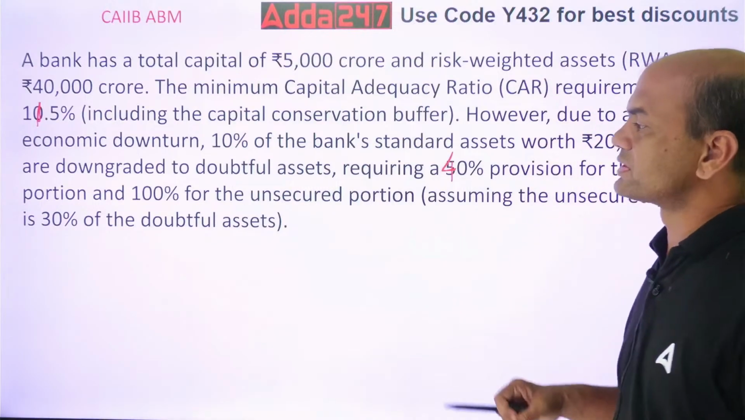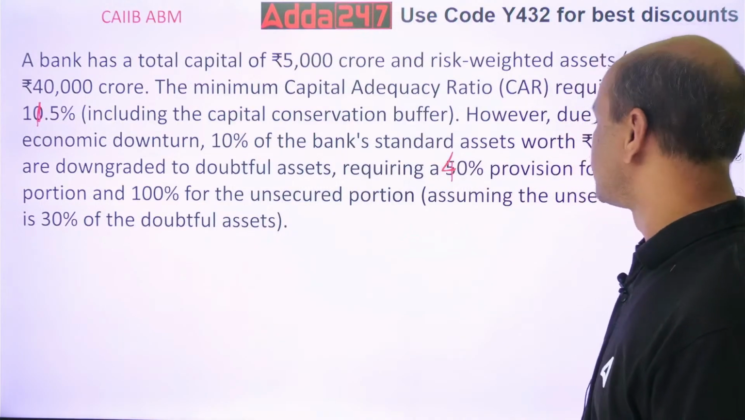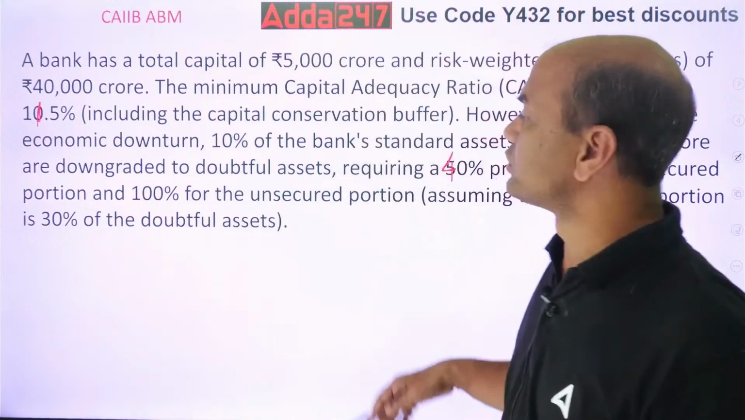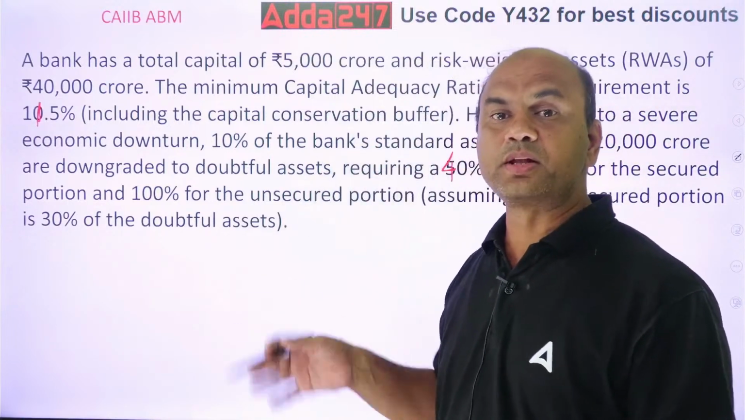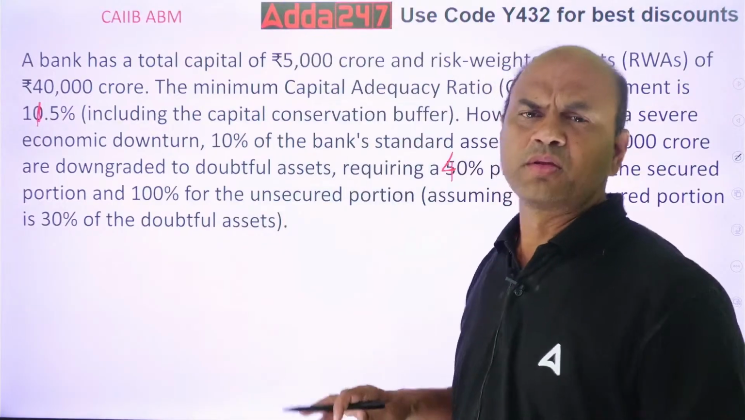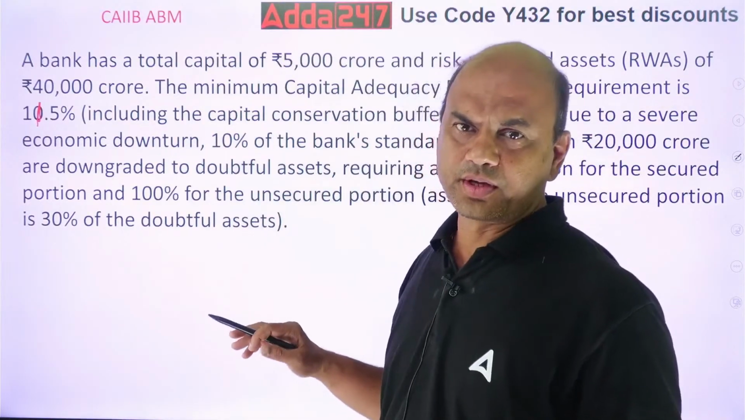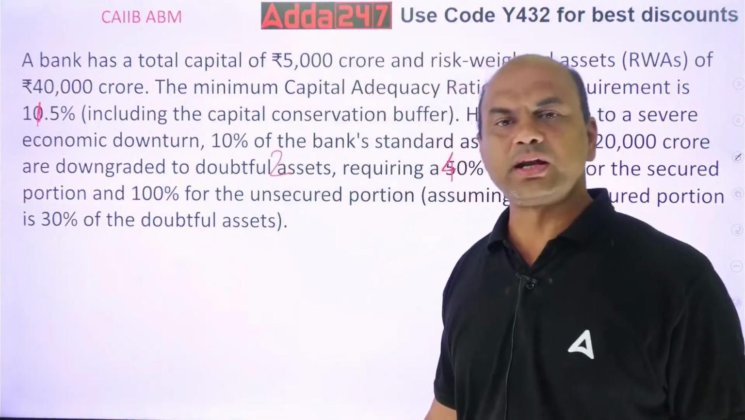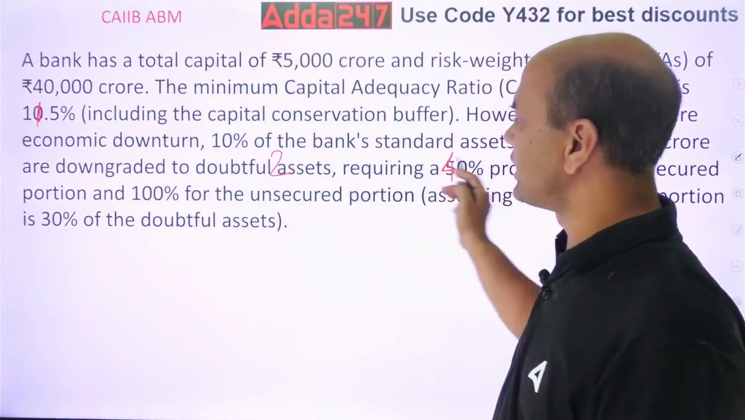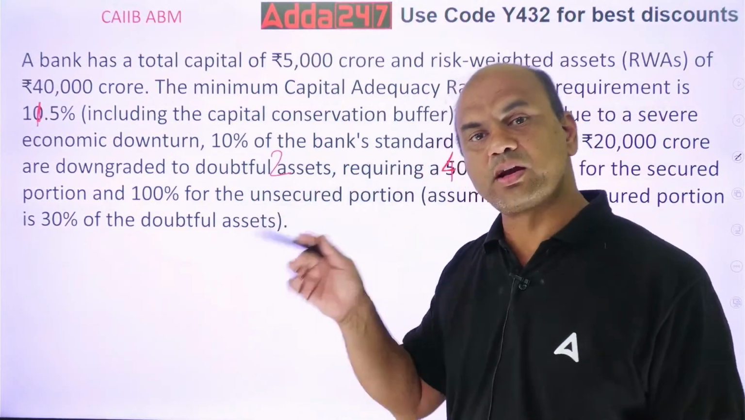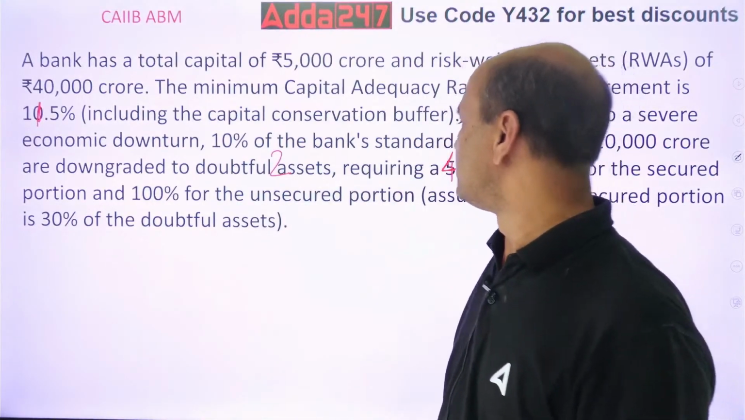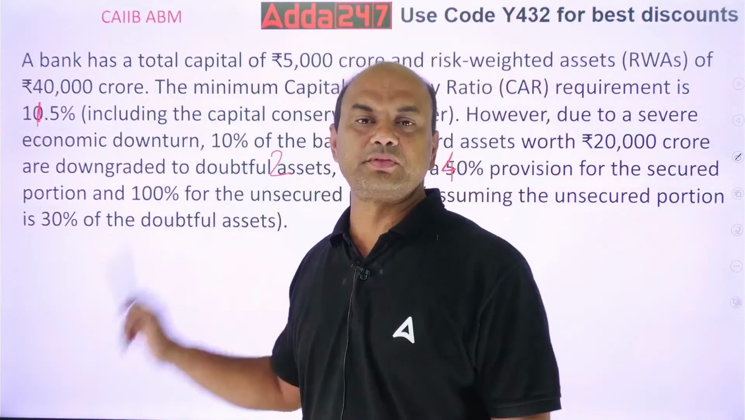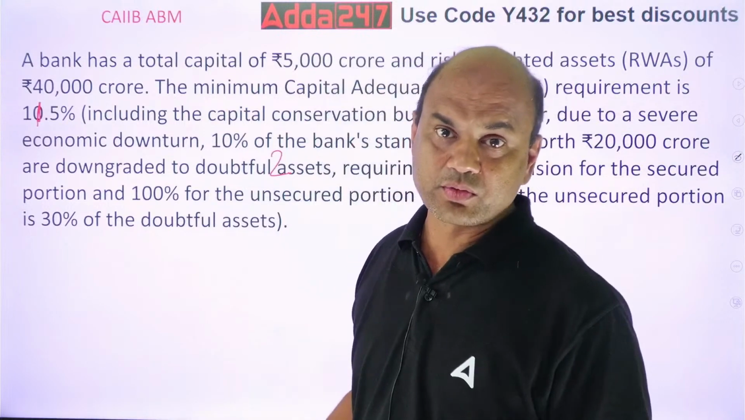Assuming the unsecured portion is 30% of the doubtful assets, so out of the total doubtful assets, 30% are unsecured. Very confusing numerical. This is doubtful 2, D2, because D2 has the provision of 40 and 100, while D1 has 25. Remember the unsecured portion is 30% of the doubtful assets. Now where are the questions? The questions are huge.